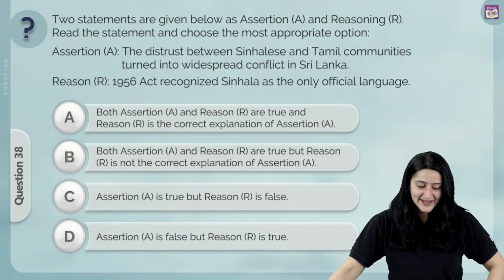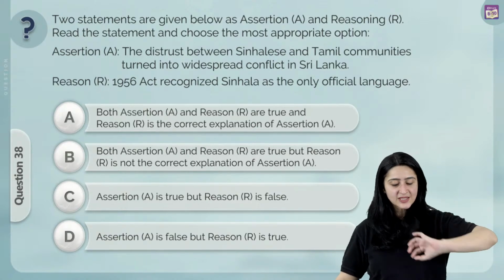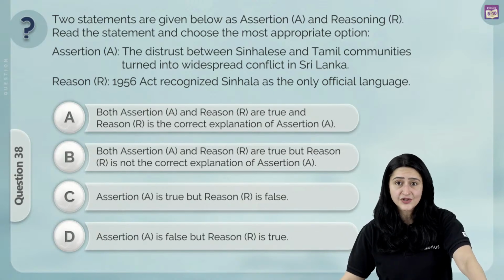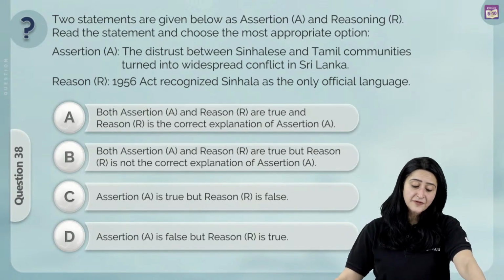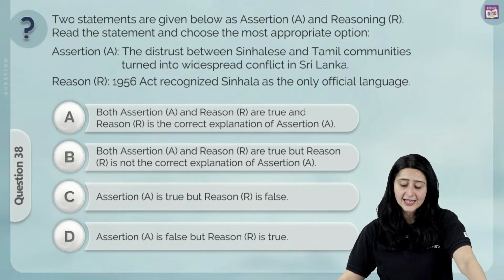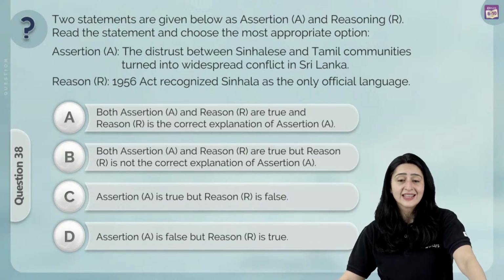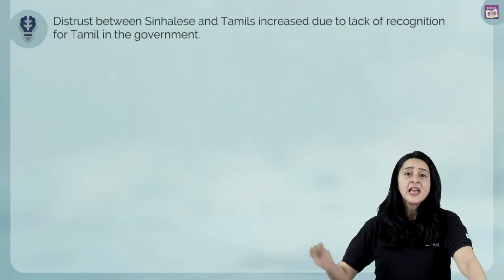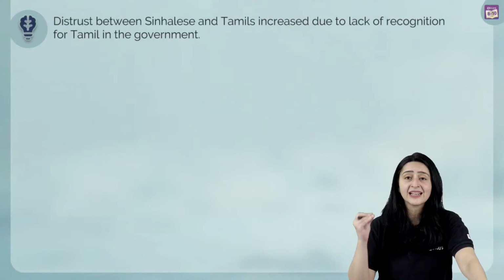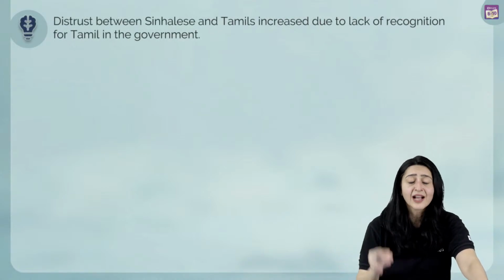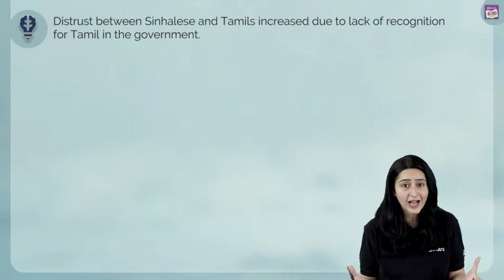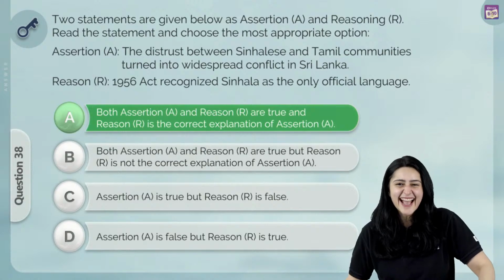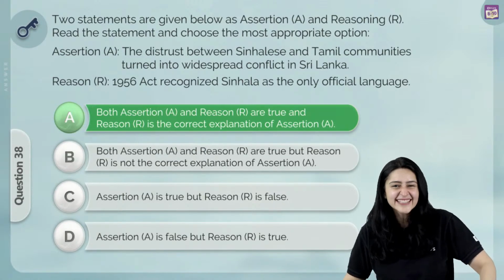Again, an assertion reason question. The assertion says that distrust between Sinhalese and Tamil communities turned into widespread conflict in Sri Lanka. The reason says the 1956 Act recognized Sinhala as the only official language. Yes, this is true. The reason is the correct cause of the assertion. The distrust between the Sinhalese and the Tamil increased because of lack of recognition of the Tamil people in the government. And so we know that the correct answer over here is A.